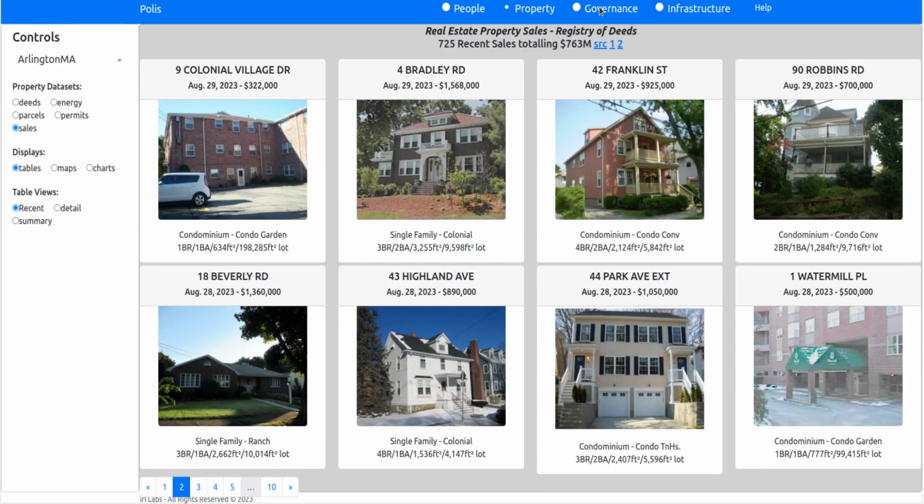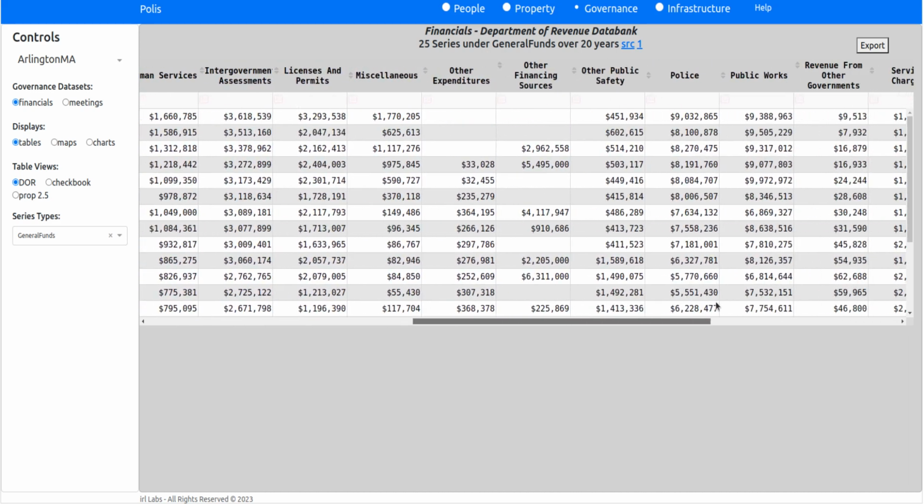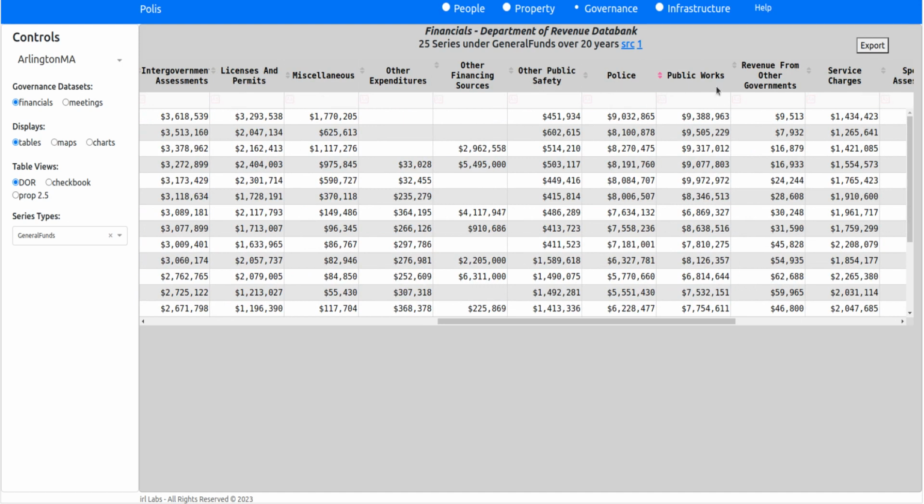In addition, in the governance category, under the financials dataset, we have the Department of Revenue data bank. They have 47 different series types. For instance, the general funds is a type of series that includes 25 individual series over the past 20 years, covering education expenses, fire expenses, police, and public works, and the expenditures on an annual basis for the past 20 years.